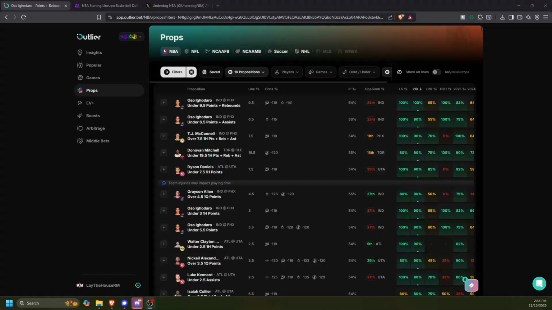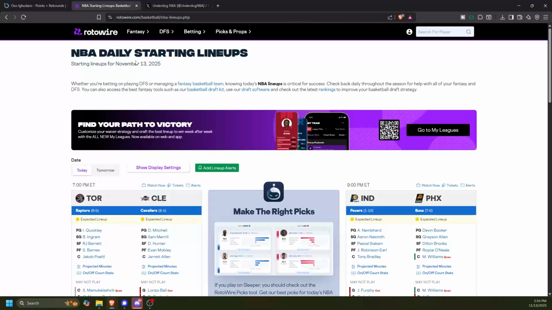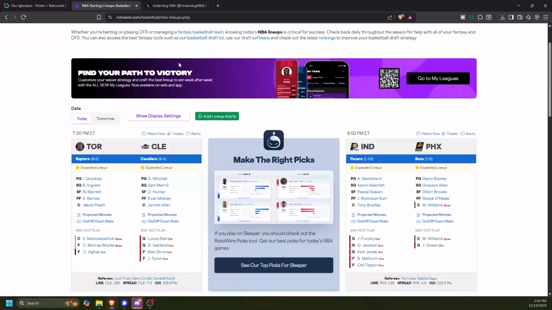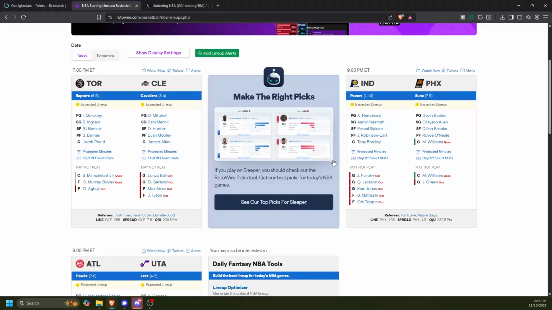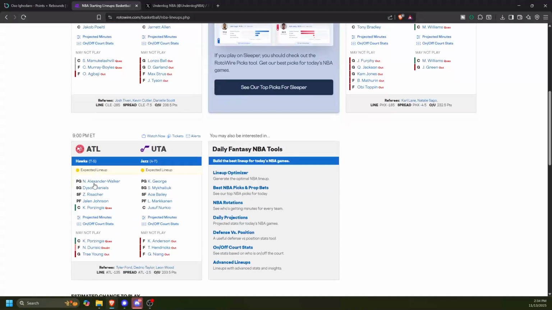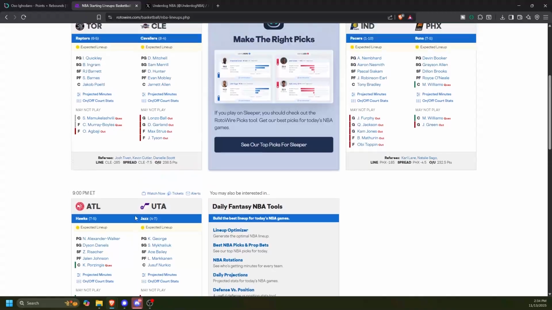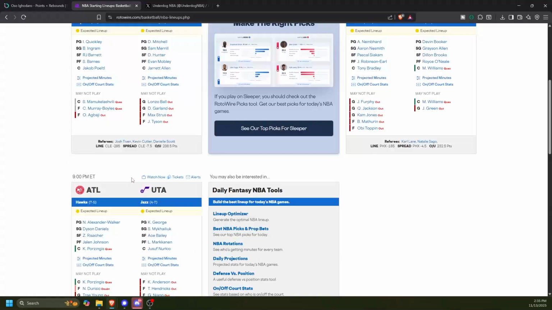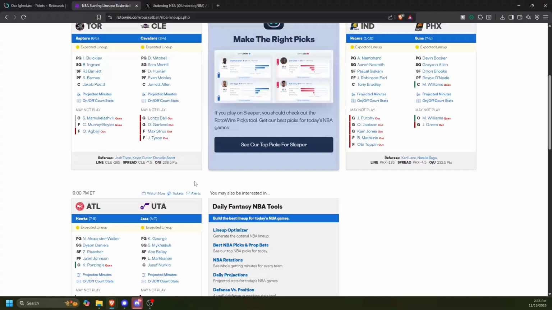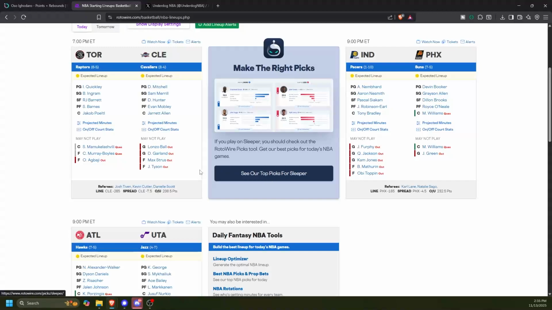But basically, I use three websites for my process for NBA. Outlier.bet, which I always talk about in my videos. I use RotoWire, rotowire.com. There's just their starting lineup page. This just gives me an overview of all the injuries and the starting lineups for today. And you can kind of see if there's anything you have to watch out for. Looks like on the slate today, we pretty much have clarity on most of the news. So that's good. We don't really have to worry about too much here.